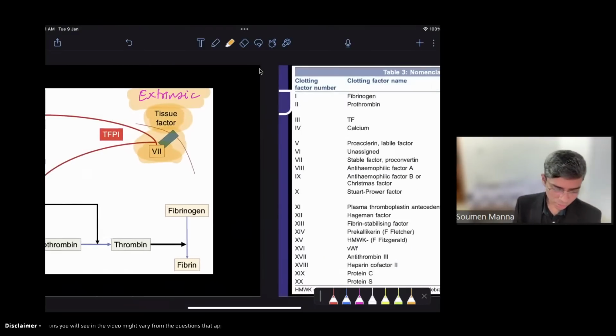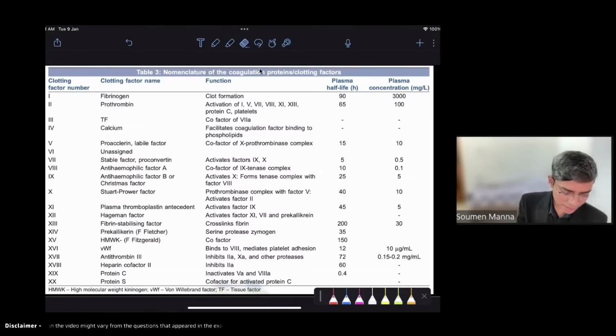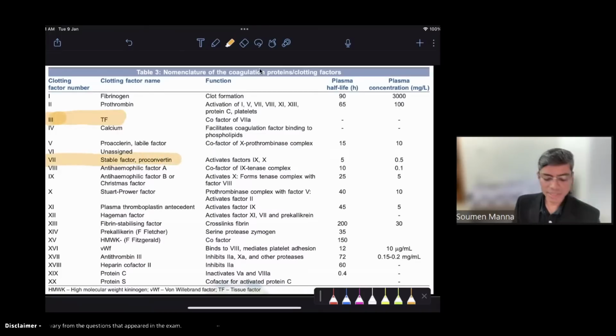Now this tissue factor, all of you know that all of these clotting factors have been given here. Tissue factor is generally known as factor 3. So this is the tissue factor, and this is factor 7, right? So this is factor 7.